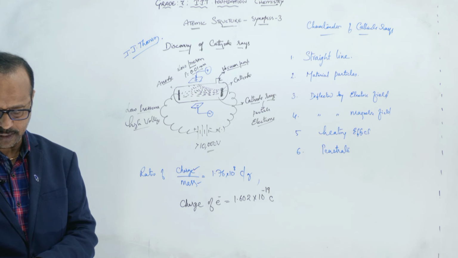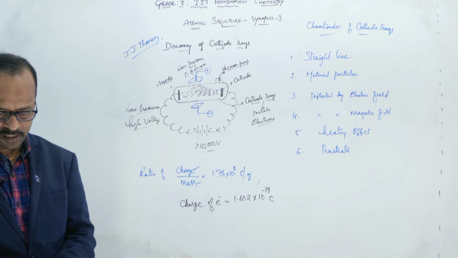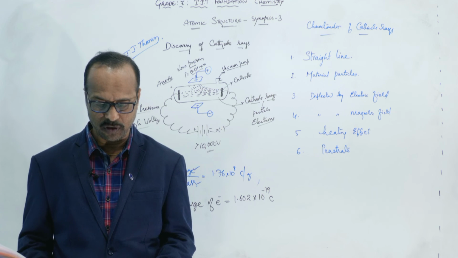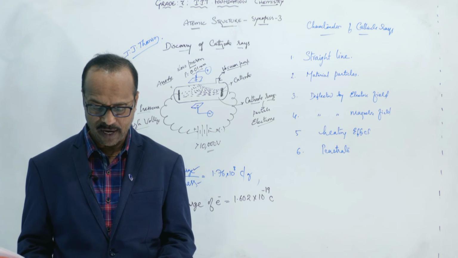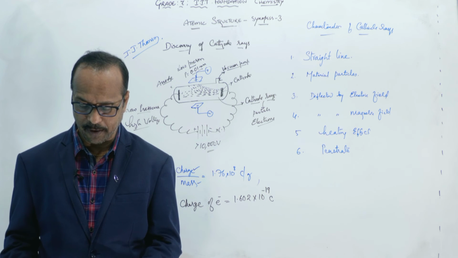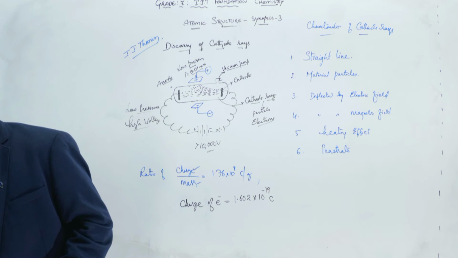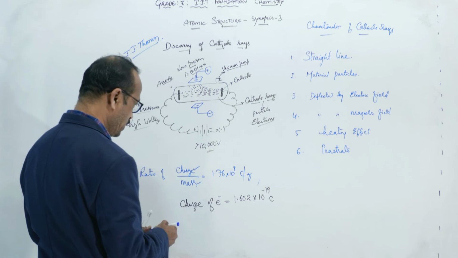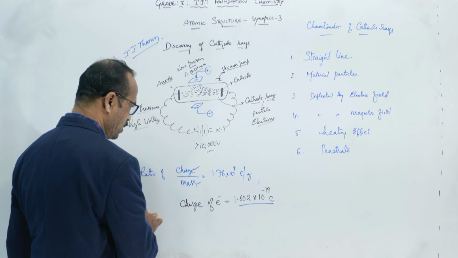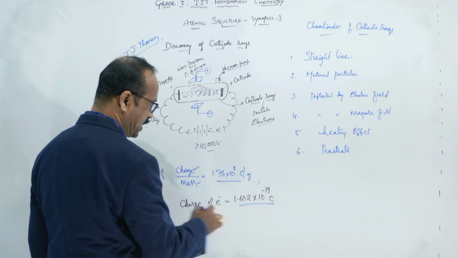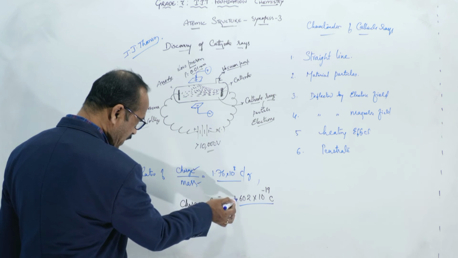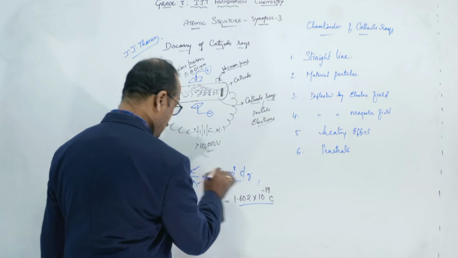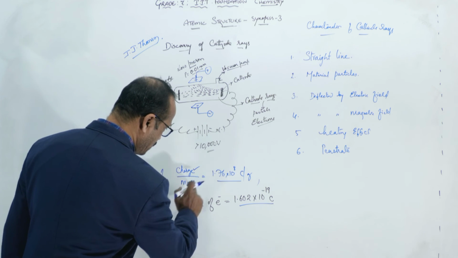Clear to you? Now, by using this charge, we can calculate the mass of the electron also. The mass of the electron is found to be 1.66 into 10 to the power of minus 24 grams. Students, this is also very important. Here we know the charge, and we know the charge to mass ratio. Now, in the place of charge, if you write this value, then charge by mass, I take mass to that side and bring this side.